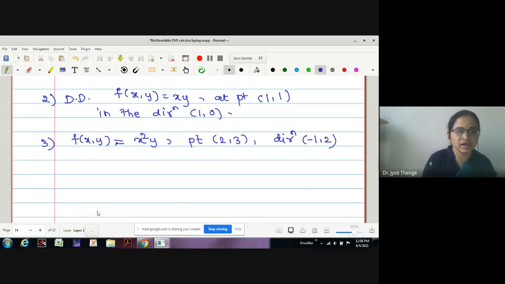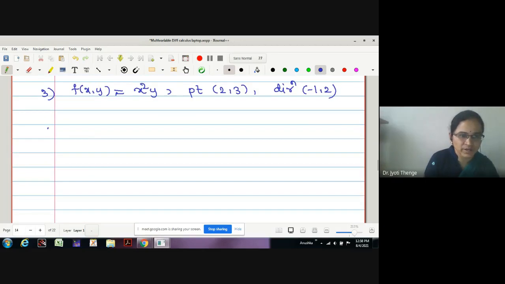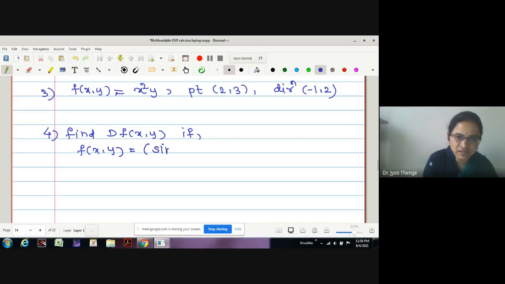The next example is number 4. Example number 4 is: find d of f(x, y), if f is defined as f of xy is equal to sin x cos y.